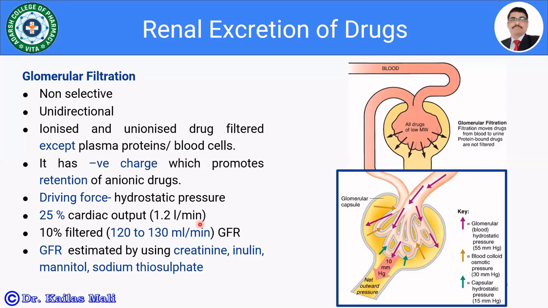And from that, only 10% is filtered, at the rate of 120 to 130 ml per minute, and that is known as the glomerular filtration rate. So every minute 120 to 130 ml of filtrate is going to be formed.